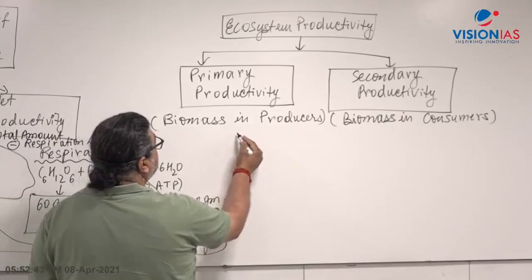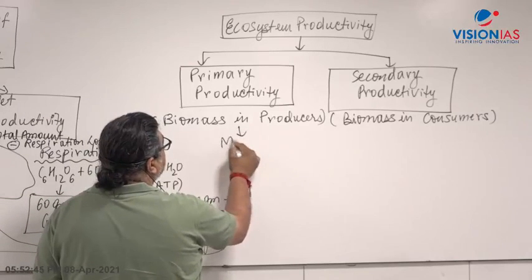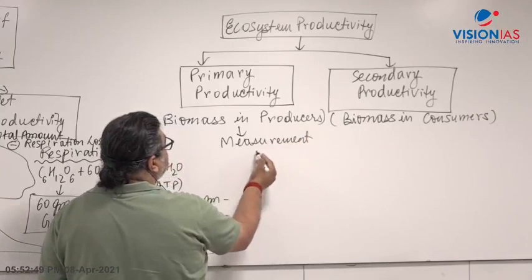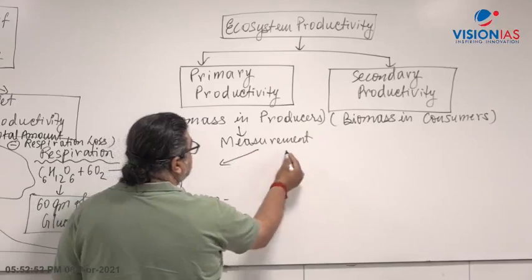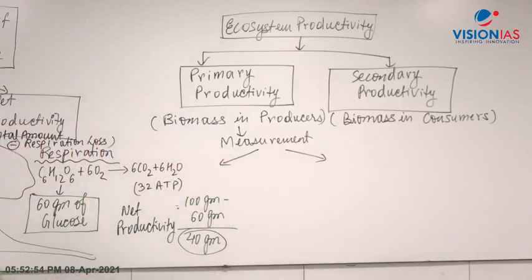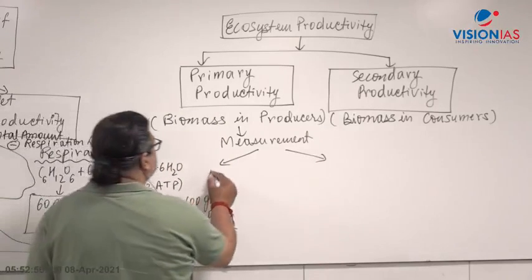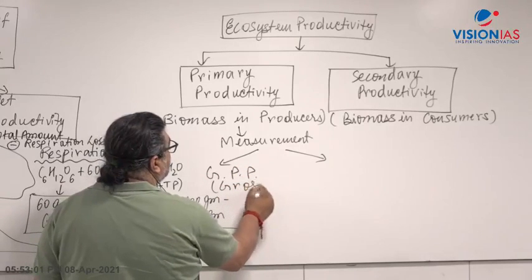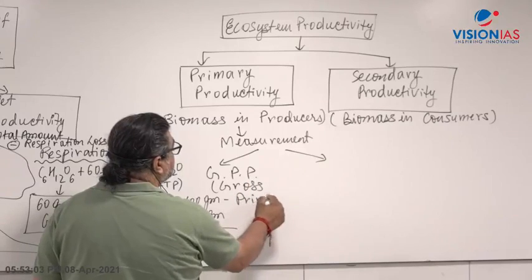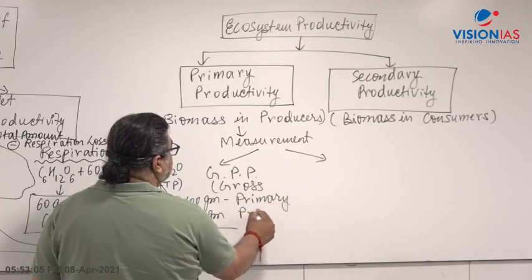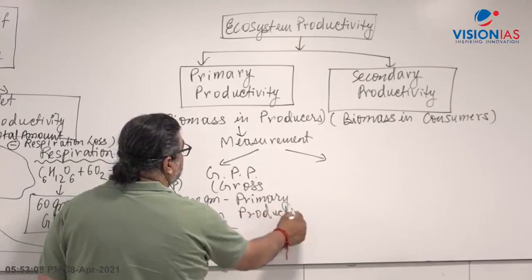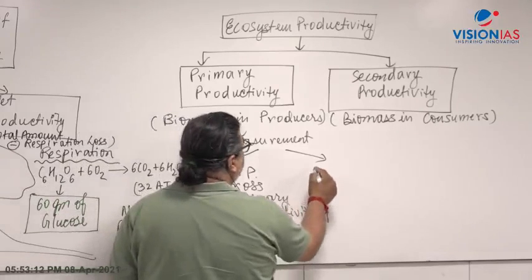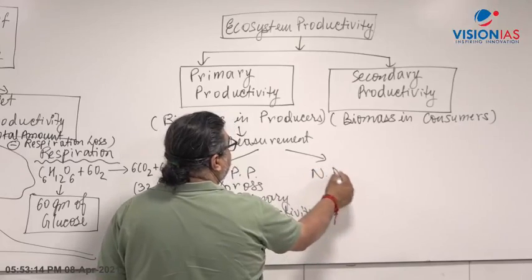So here is the primary productivity. Now what can we do? We can measure it. This measurement can be of two types. Either gross primary productivity, GPP, that is the total amount, or NPP, net primary productivity.